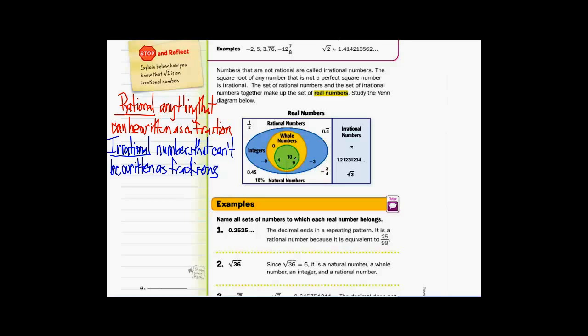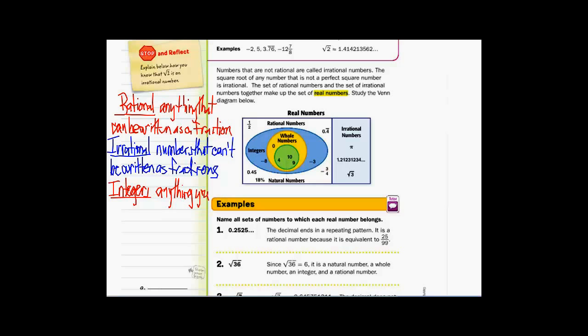So within rationals, you have your fractions and decimals. All those are rationals. But you also have another subset called integers. How I want you to think of integers is as anything you would traditionally see on a number line.